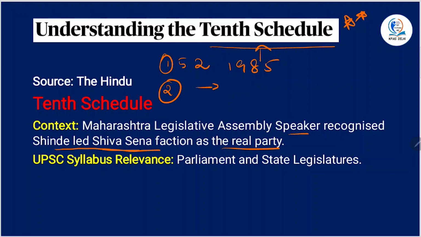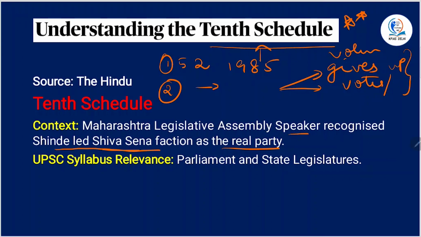One, if a member belongs to a particular political party and is also a member of the house, and he voluntarily gives up his membership of the political party, or if he votes or abstains from voting contrary to the direction of the political party, then he or she is deemed to be disqualified.